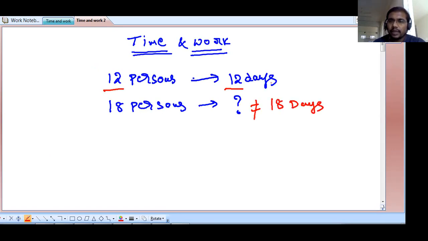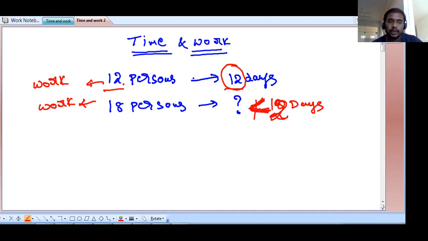Because the work is the same, 18 persons will take compulsorily less than 18 days, or you can say less than 12 days also.